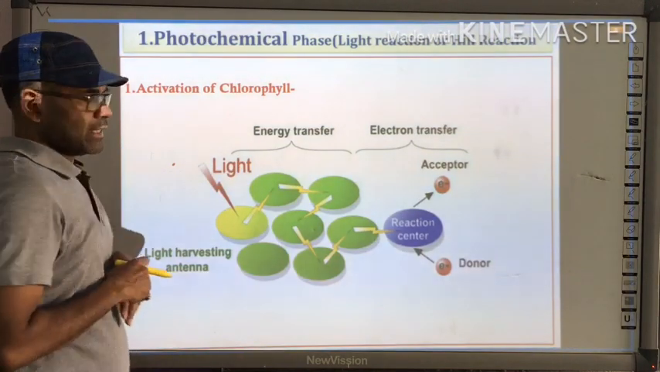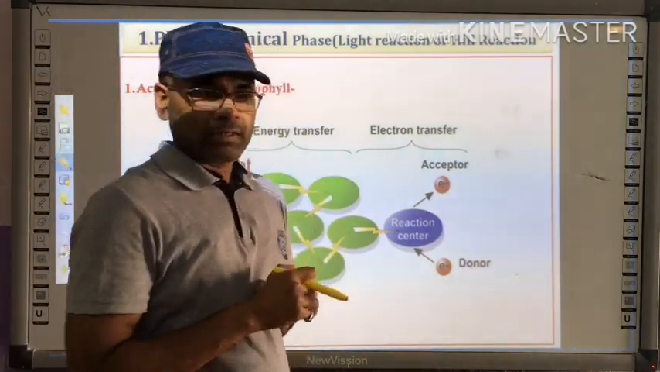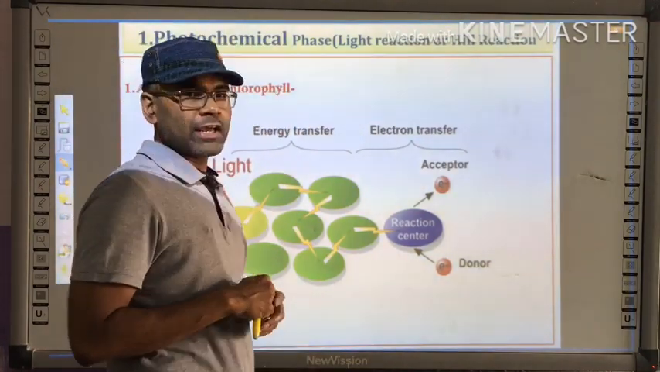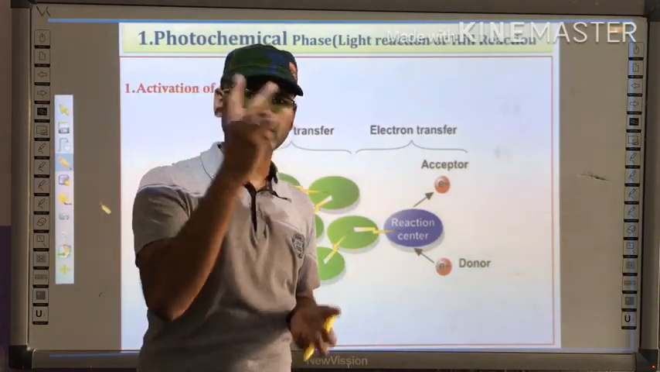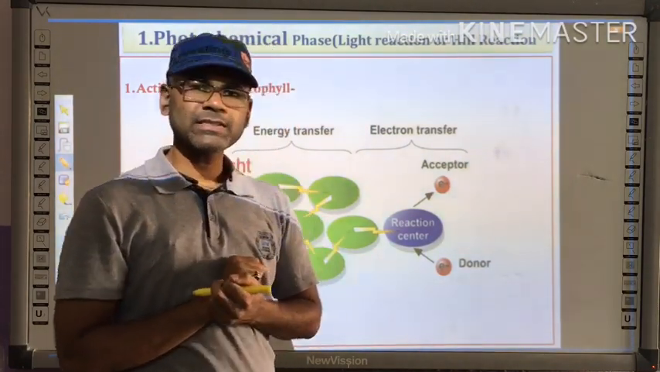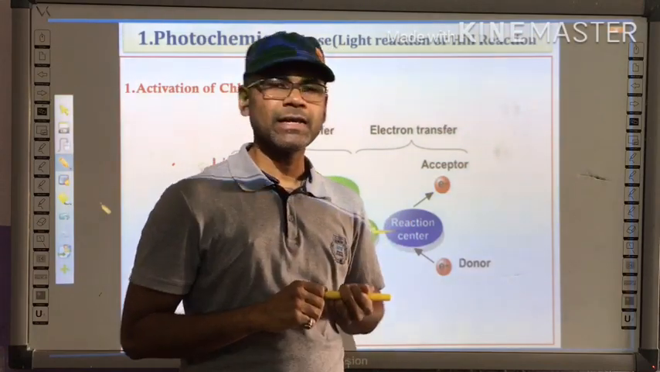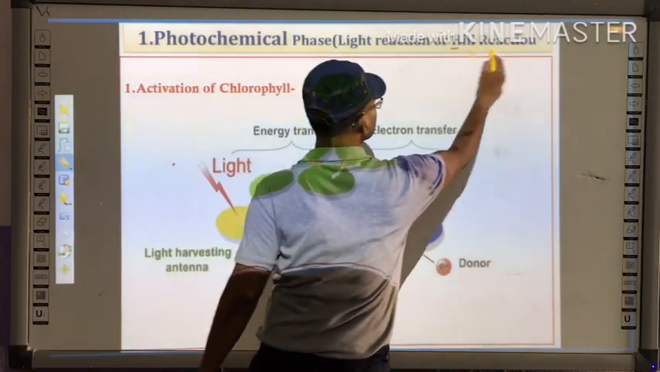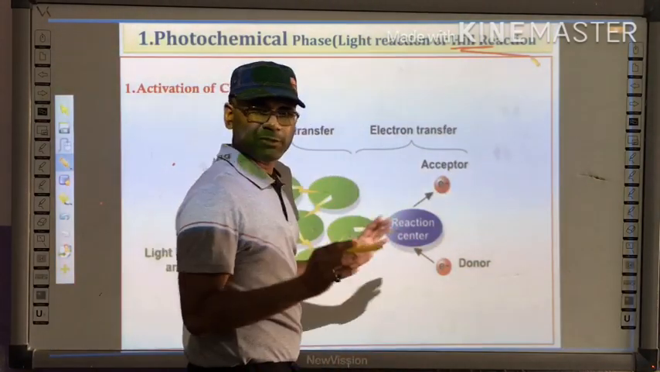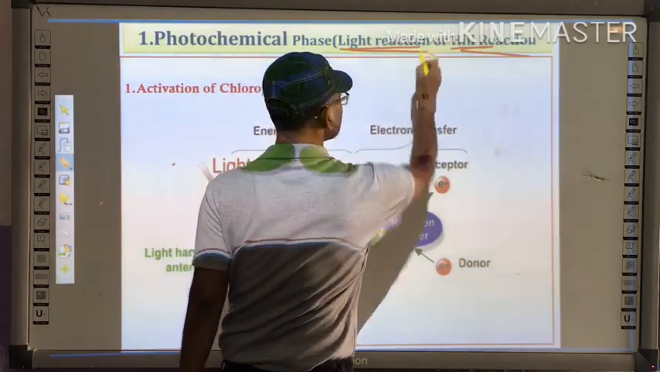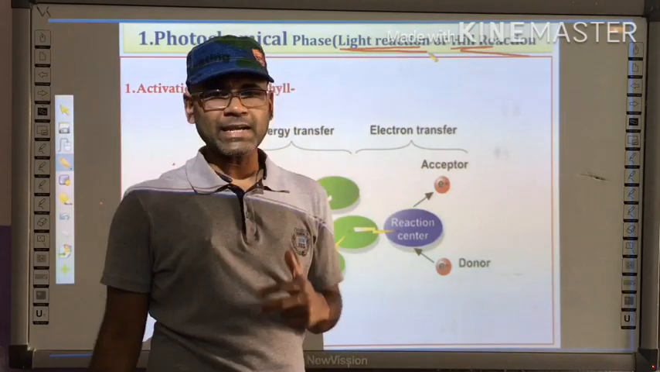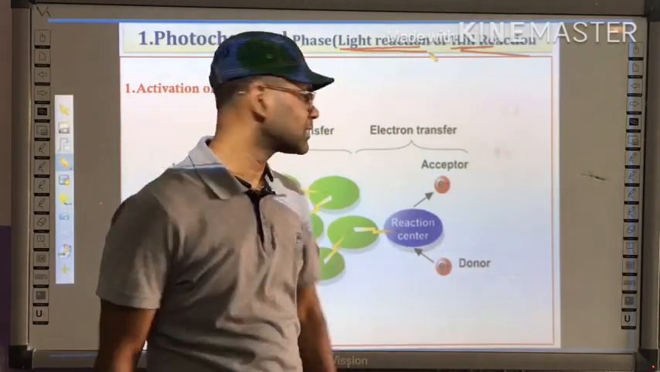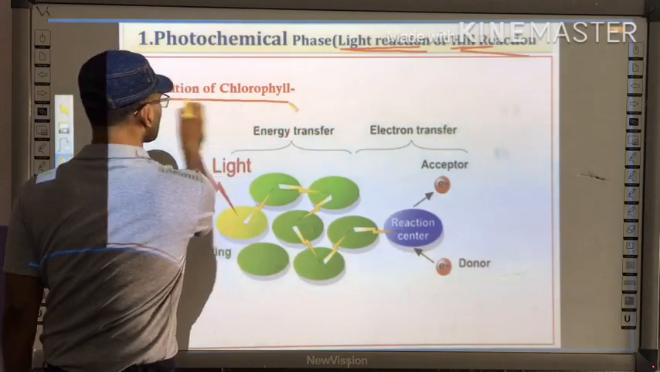So now, in the process of photosynthesis, again in the photochemical phase there are three important steps. This photochemical phase was discovered by Hill, and hence it is also known as Hill reaction. It takes place in light, hence it is also called light reaction. In light reaction or photochemical phase, three steps take place. First one is activation of chlorophyll.